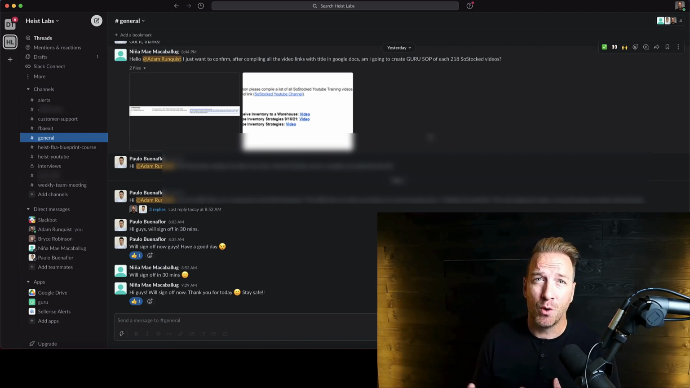It's also really important because we're typically operating on different time zones. So Slack is really good for that interaction. We can kind of check in at the beginning and end of our days to make sure that we catch up on messages.